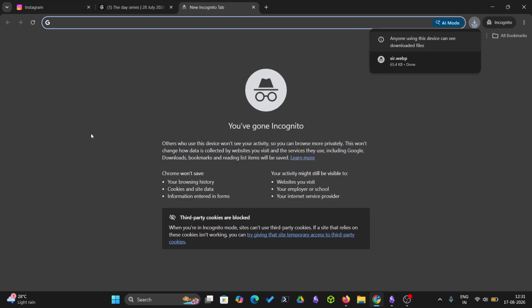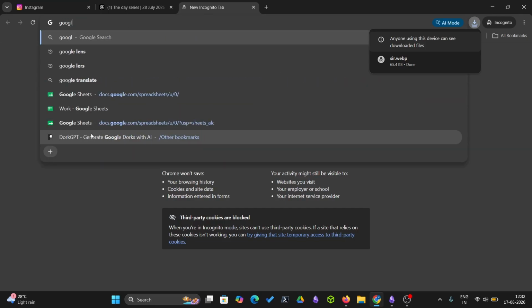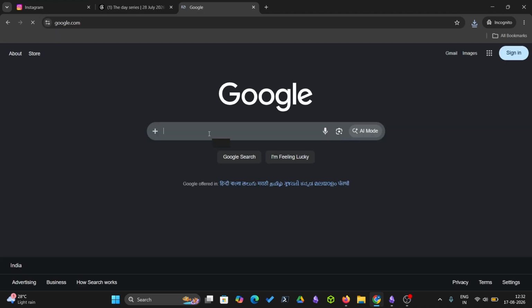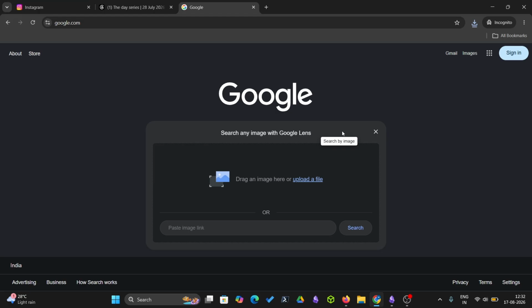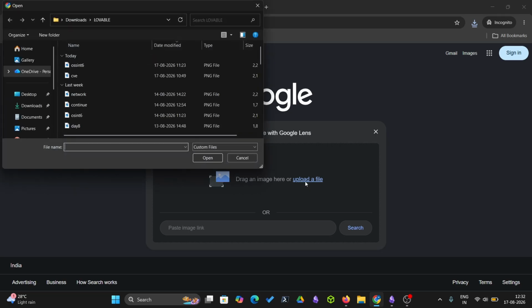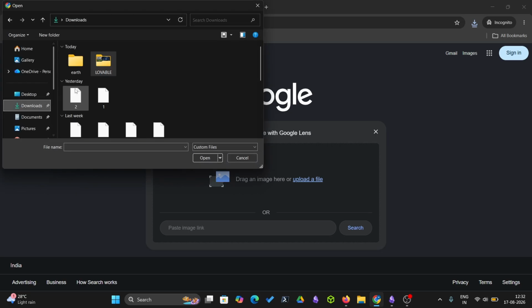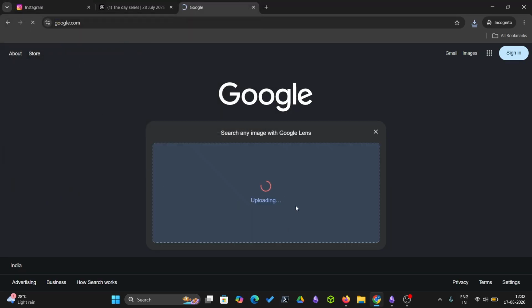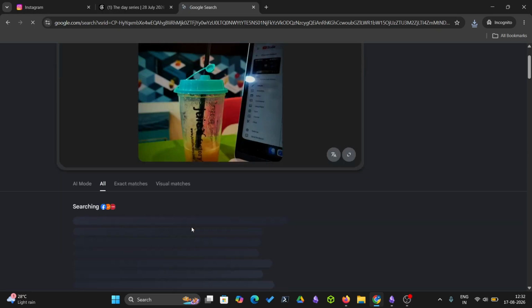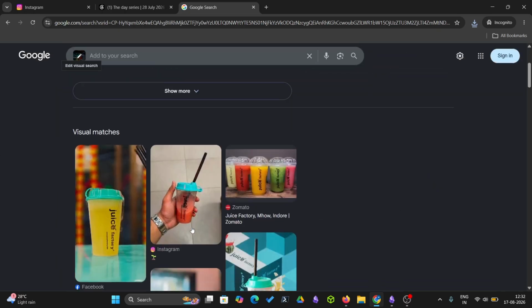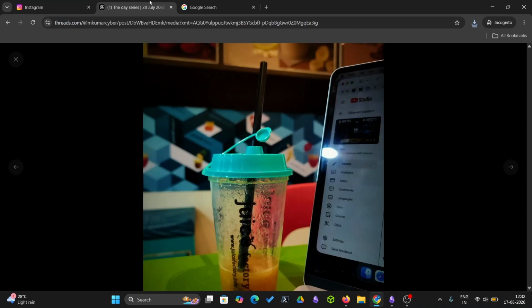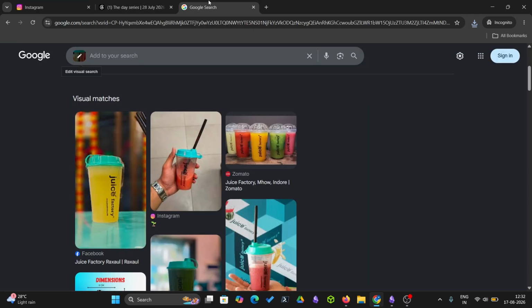Let me go to Google. What we can do, like we have image or AI mode. I'm going to use Google Lens for now. Downloads and Earth. Okay, we have this image which we got. So what am I going to do? I would look for the particular juice location. So you can see Juice Factory, which we have already seen. So we can map the particular location where the person would have been.